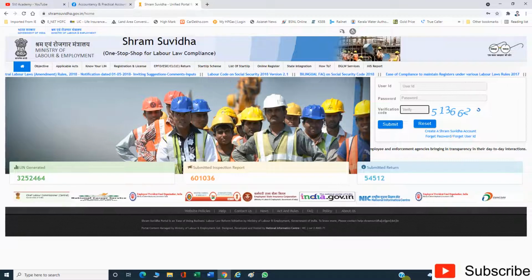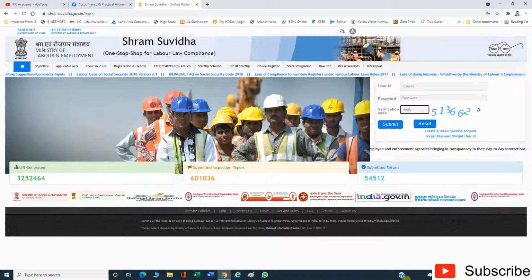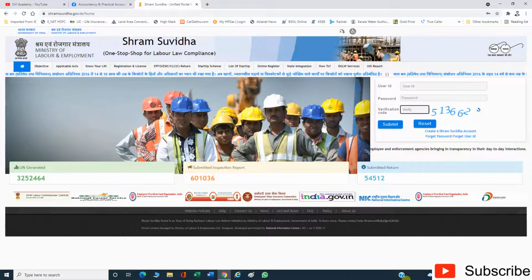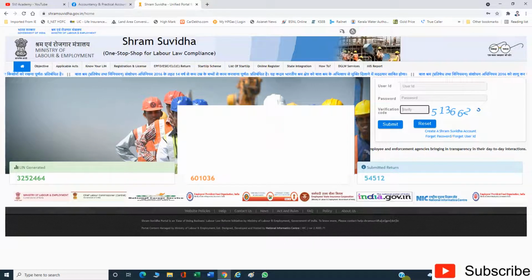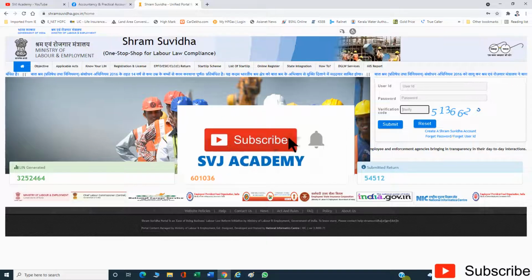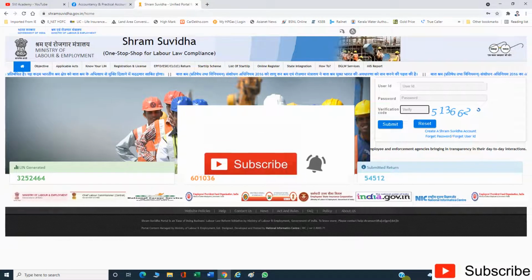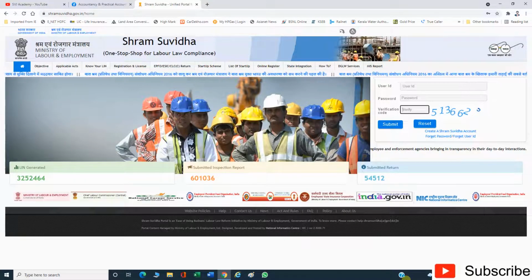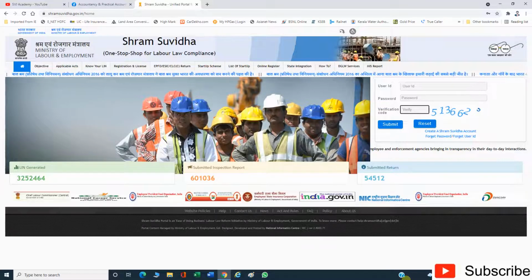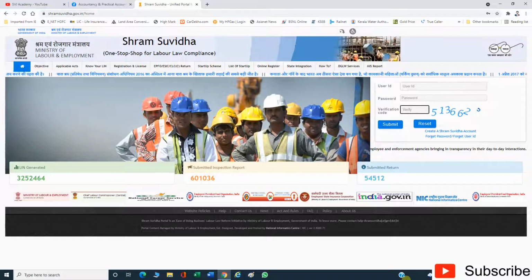What is the objective of Shram Suvidha portal? Because already we can register our establishment through EPFO portal as well as ESIC portal. Then what is the objective of Shram Suvidha portal? The main objective of Shram Suvidha portal is consolidation of information of labor inspection and its enforcement. It leads to transparency and accountability of inspections. The compliances are reportable in a single harmonized form, which makes it simple and easy for those filing such a form. What are the features of Shram Suvidha portal?